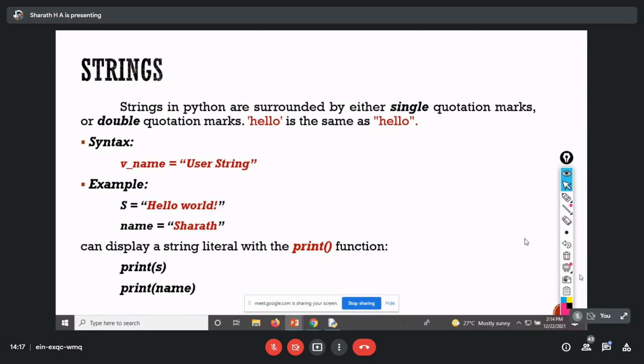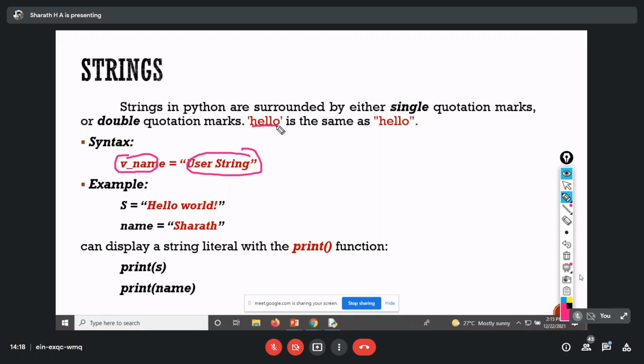Those who are familiar with other languages like C and C++ know how strings work. Here, we don't have any particular data type name. If I want to make a variable a string, I need to initialize that variable with some string, and that string should be within either single quotes or double quotes.